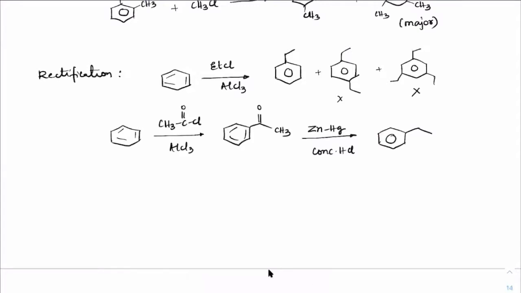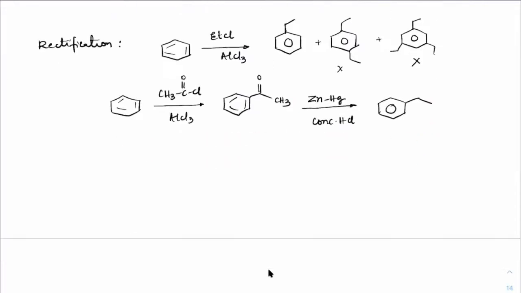So most of the time when you want an alkyl to be the major product, always do acylation first and then do the reduction. This is the best procedure. In question options, you will be asked which of the following is the best procedure to get ethyl benzene. Then this is the better procedure. I hope all of you got an idea now. Clear? Let me just write it as a note.